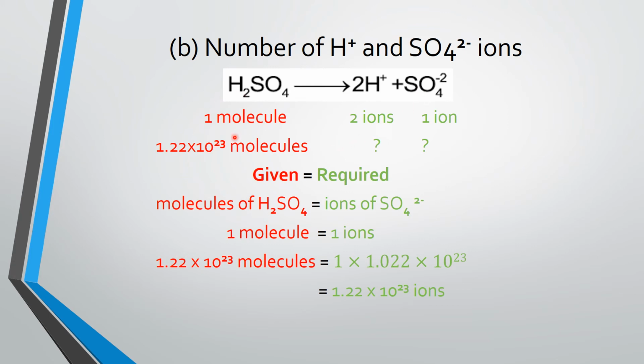So 1 molecule of sulfuric acid produces 1 sulfate ion, and 1.22 raised to the power 23 will produce this value. Again we are using the unit method. What we must know is what is given in the question and what we have to calculate. By keeping that in mind we can calculate this.